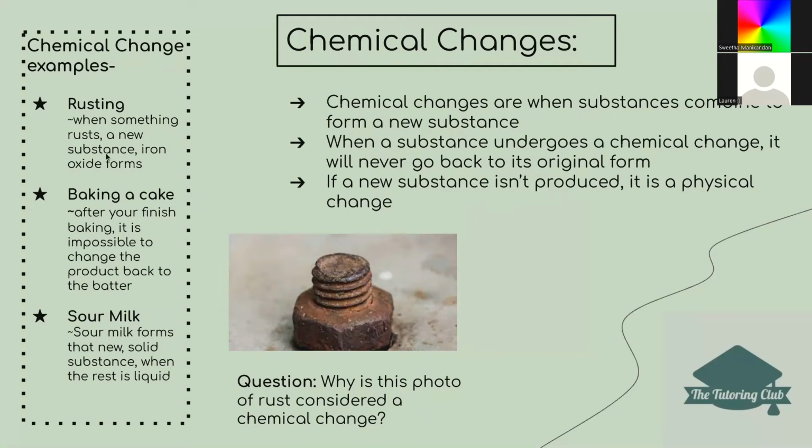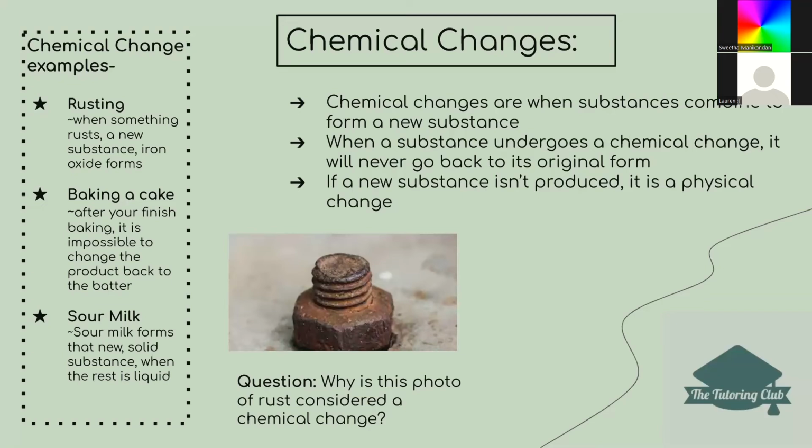So for our first example, we have rust. When something rusts, a new substance, iron oxide, forms, and there will still be rust forever. The rust can't go back to its original form. Rust is going to be on it forever, and plus a new substance is forming. So that's the key hint that it's a chemical change. Second, we have baking a cake. After you bake a cake, it's impossible to make the cake batter again. You can't just add water or add something that makes the cake go back to the batter. So it's chemical.